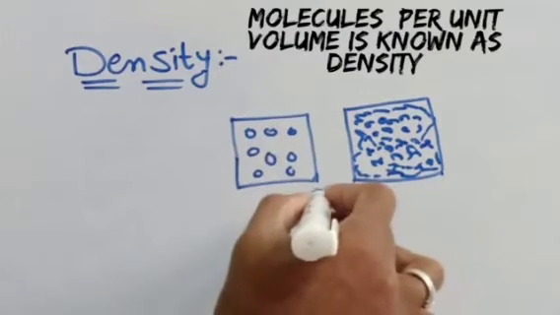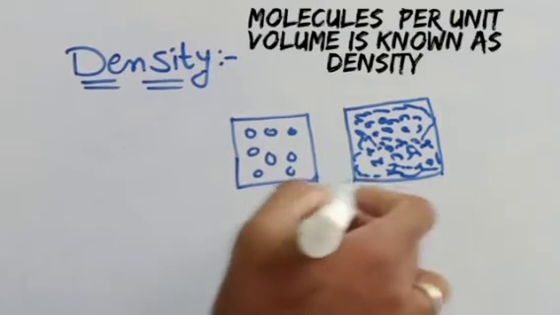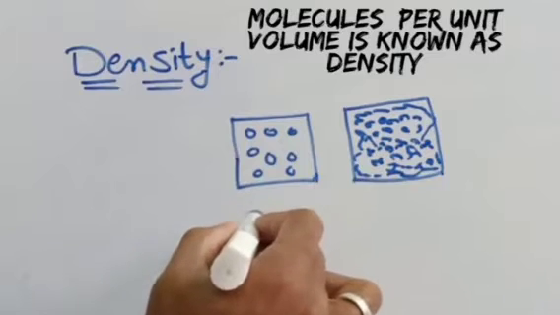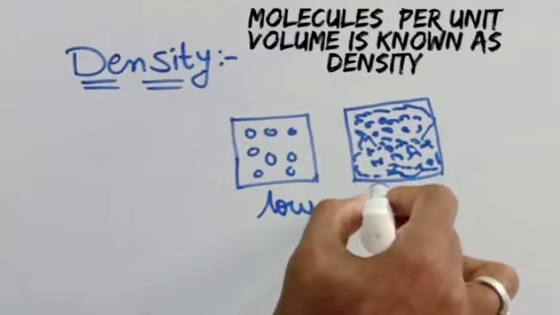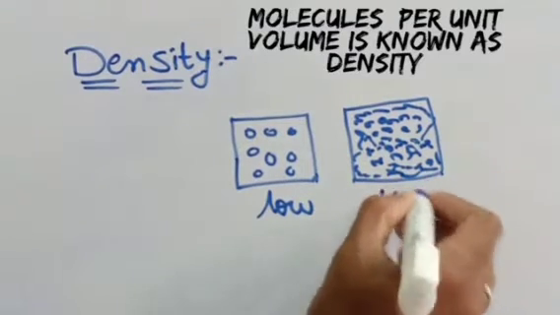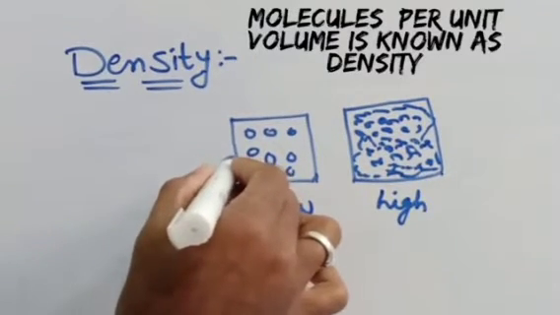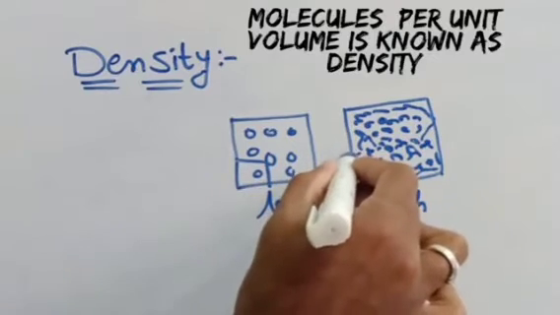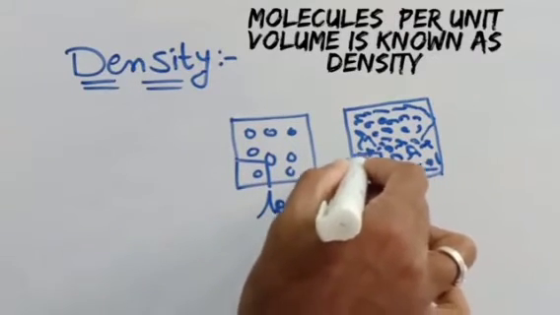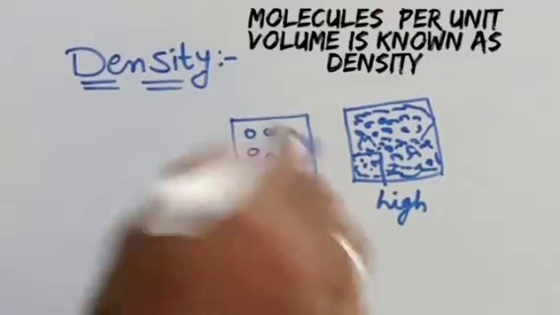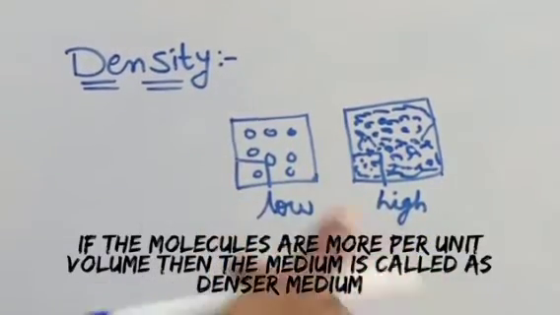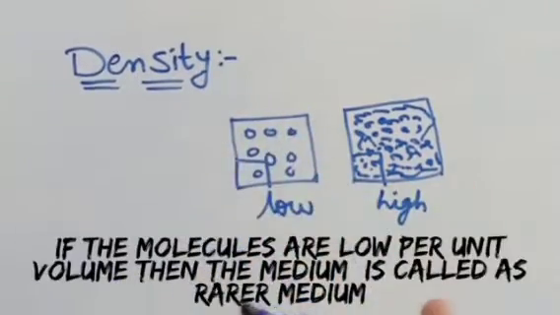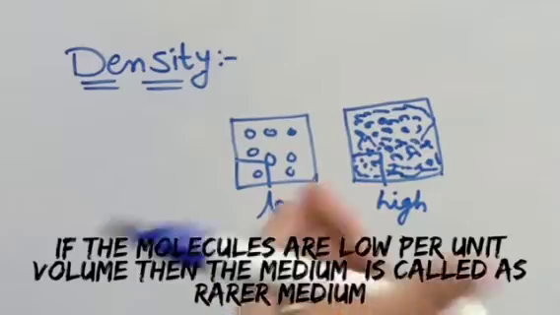When we compare these two, here molecules are low for this unit volume. Here molecules are high. When we see this unit volume, here only one molecule. When we see this unit volume, here more molecules are there. Molecules per unit volume is known as density. If molecules are more per unit volume, then the medium is called denser medium. If the molecules are low, then the medium is called rarer medium.